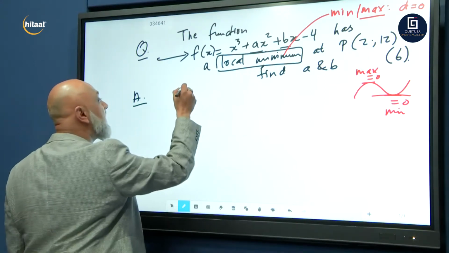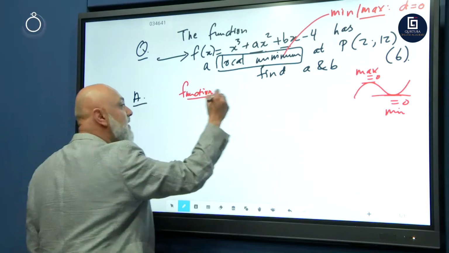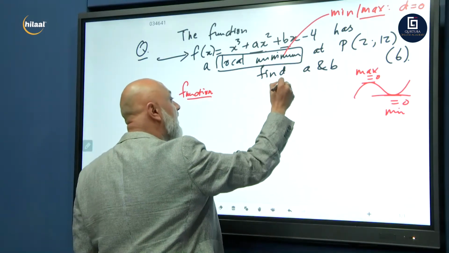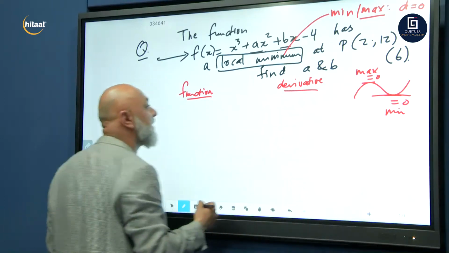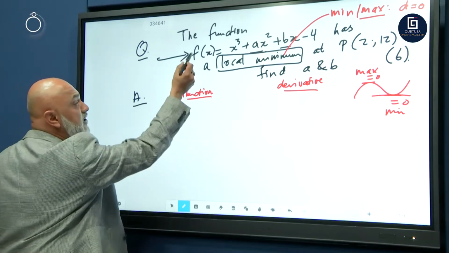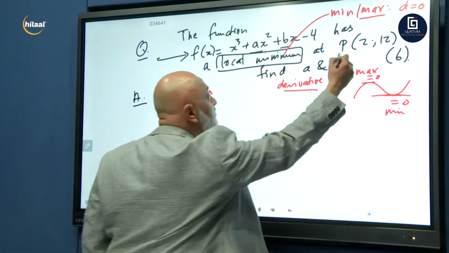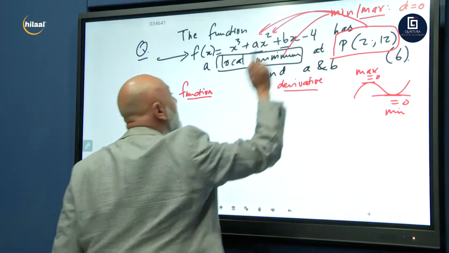So now we're going to need a function equation, and we need a gradient or a derivative equation. That's going to be our two simultaneous equations, and you can do this in the exam. For your function equation, we've got this point P, (2; 12). We substitute it directly in for x and y.